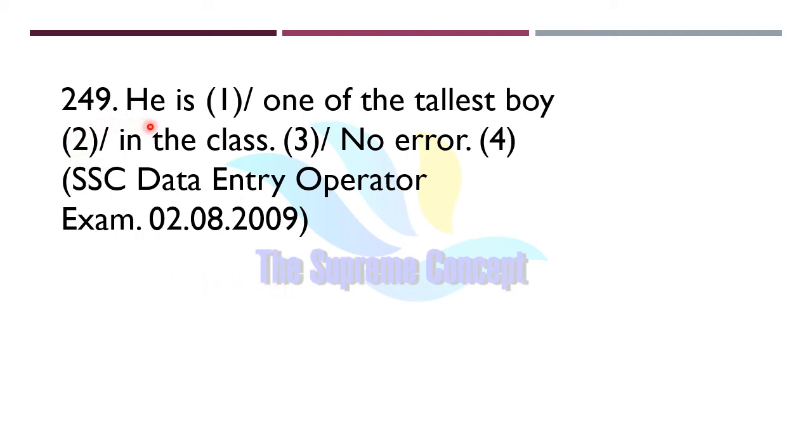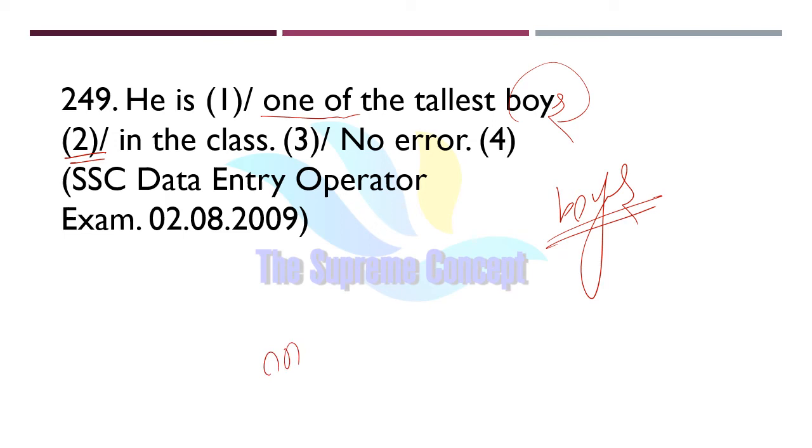Question number 249. He is one of the tallest boy in the class. So find out where exactly the error lies in this question. Yes, error lies in part number 2. So here boys will replace boy. Instead of singular boy we will use the plural form of boy, that is boys. Why so? Because one of is followed by a plural noun. So after one of we generally use a plural noun. Okay, so one of the tallest boys in the class.